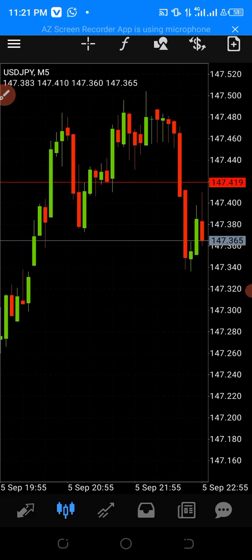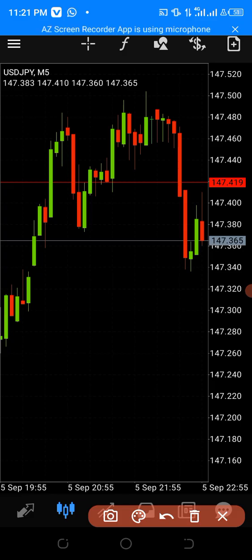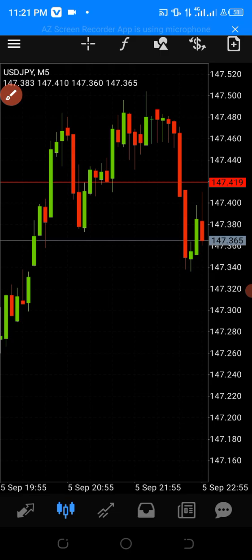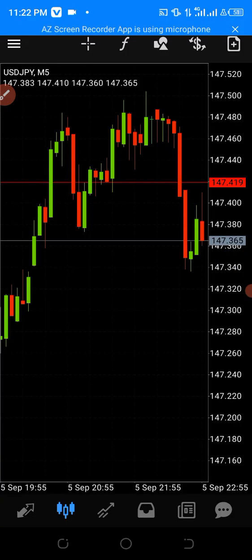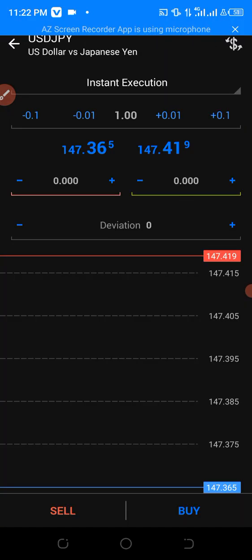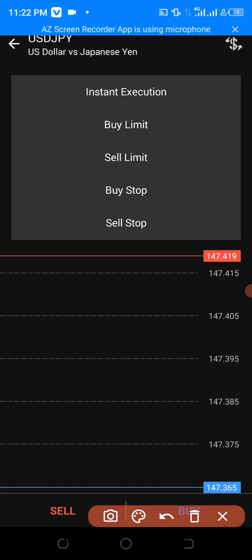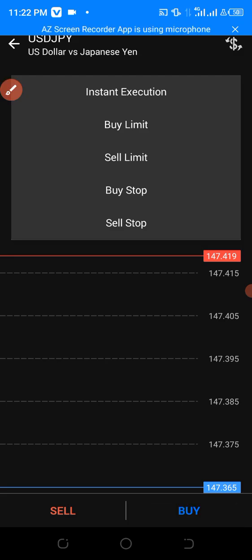So the next one is this guy. Dollar symbol is the pair you are trading. So if I click on it out, no, why is it not. All right, so it's where if you want to place a trade, an order. So I'll work on that. Let's say I want to place. These are your lot sizes.